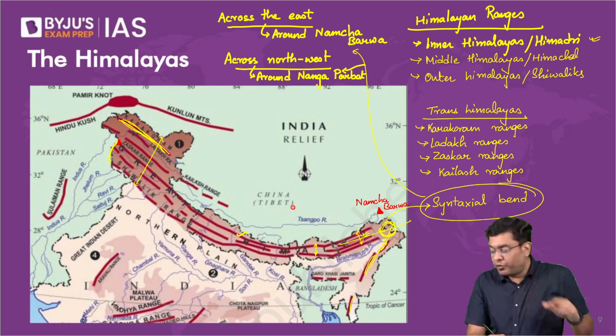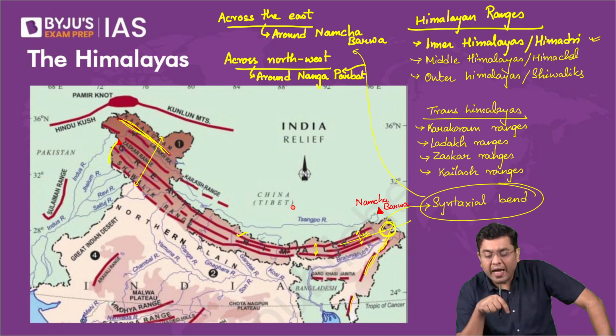Okay, so these are where you have the variations in terms of the directionality that the mountain takes.